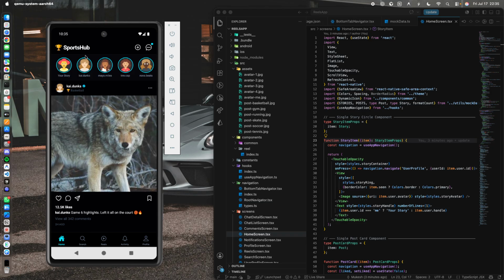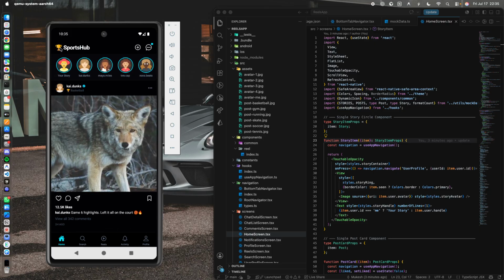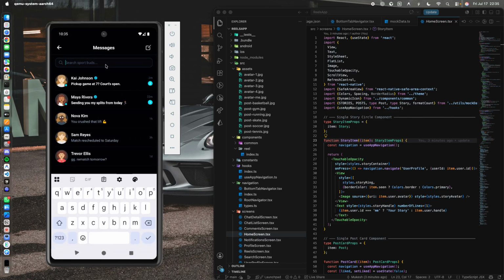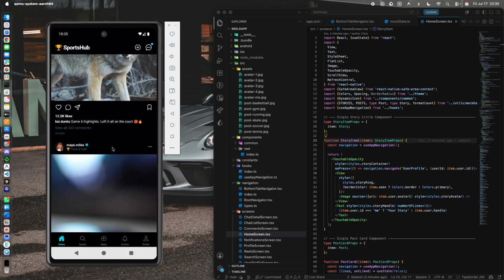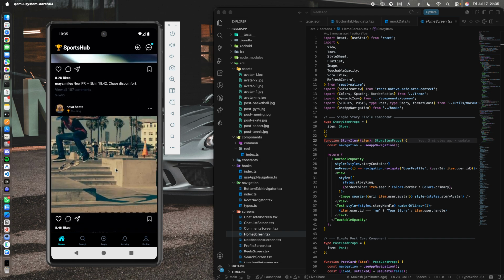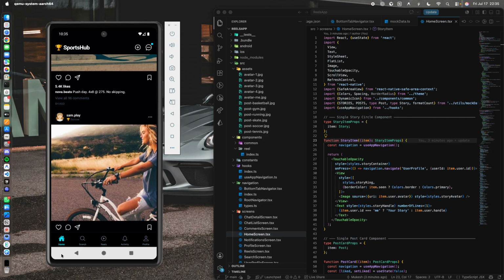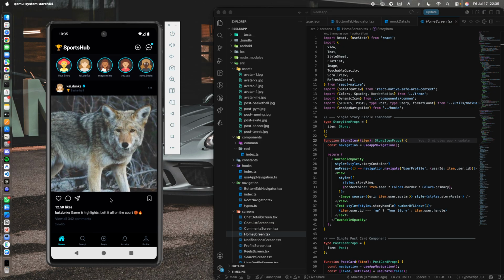The first thing you see is the heading. Here you see an icon to upload a post. This is the section where you can chat with other people who are into the same industry. There is also a search feature, where you can search. And this is the feed screen, which I have named Home. As per your needs, you can name it, or just give it the name Feed.